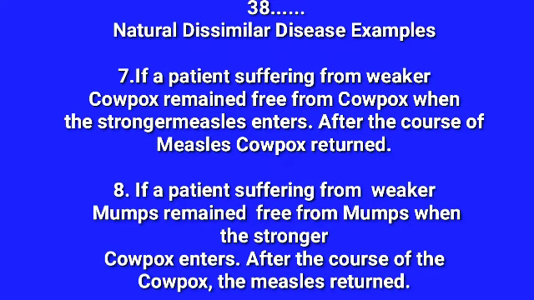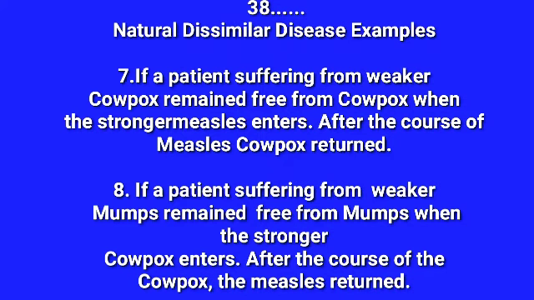So dear students, what is my advice? Whenever you have this question, each time you just mention this is the older, weaker, natural, dissimilar disease, and this is the stronger, natural, dissimilar disease. Each time you mention whether it's the older one or the stronger one, whether it's the weaker one.